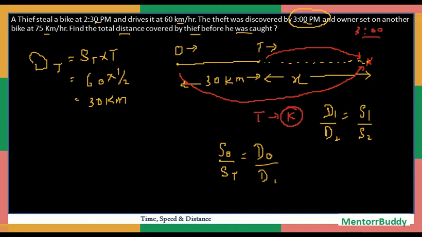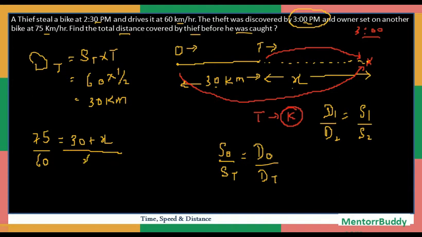So speed of owner was 75, speed of thief is 60, is equal to distance covered by the owner. The distance covered by the owner will be this 30 kilometers plus this x, so it can be written as 30 plus x, upon the distance covered by the thief, which will be only x.